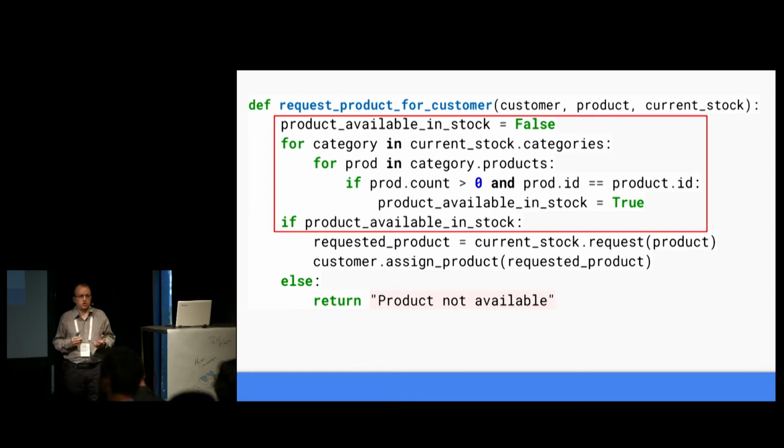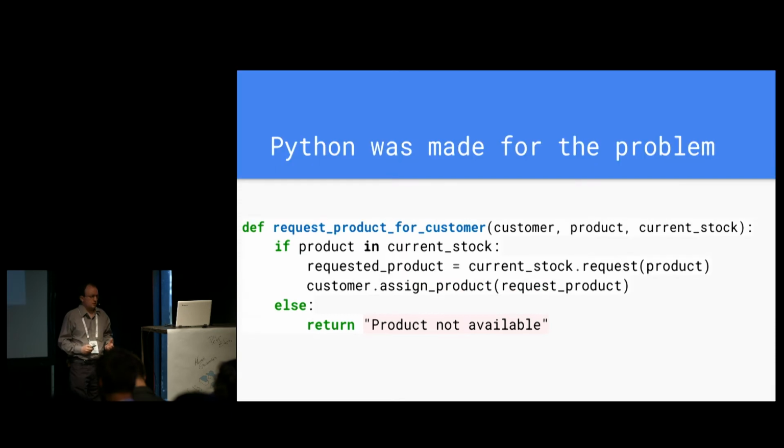And I see the problem, which is pretty much at the beginning, because again, I'm reverse engineering the code. So I say maybe all those previous lines were actually trying to figure out if the product was available in stock. And now, if I want to figure out if a product is available in stock or not, I might rather just simply write, if product in current stock, which makes perfect sense. And it makes the code speak in terms of the domain problem. This is actually almost like reading a business rule in the code.